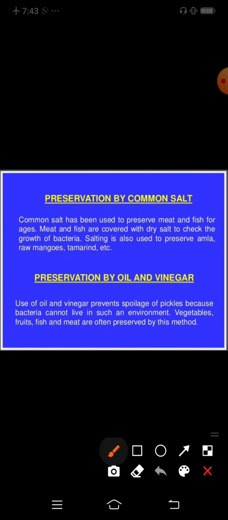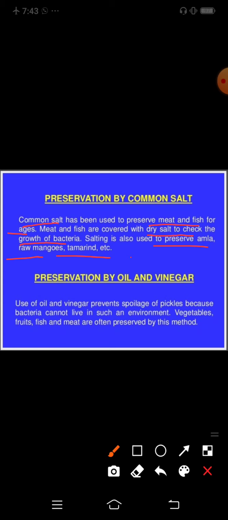Preservation by common salt. Common salt has been used to preserve meat and fish for ages. Meat and fish are covered with dry salt to check the growth of bacteria. Salting is also used to preserve amla, raw mangoes, tamarind. Students, you know what salt does in food preservation.